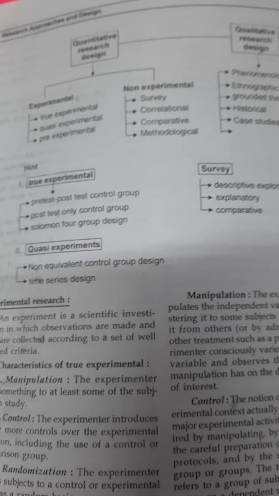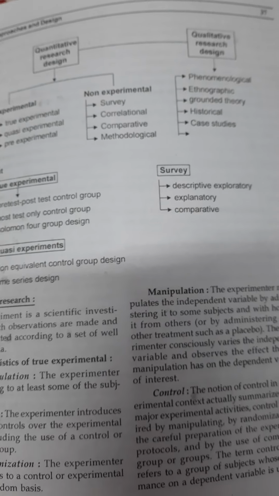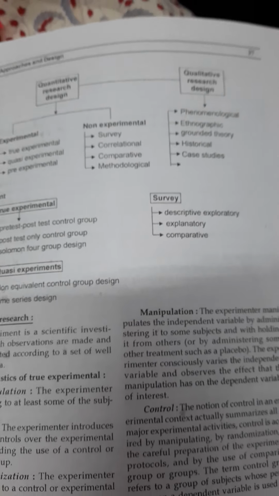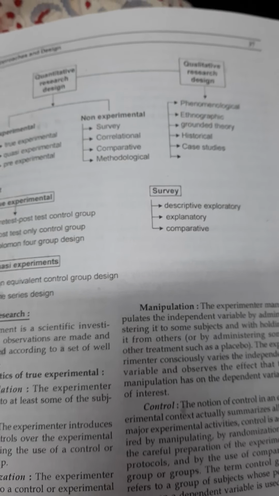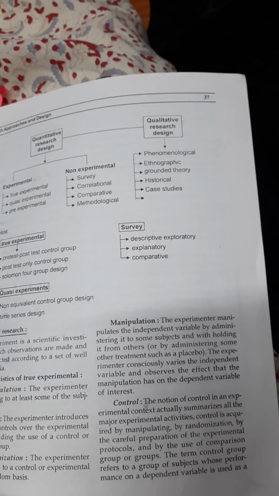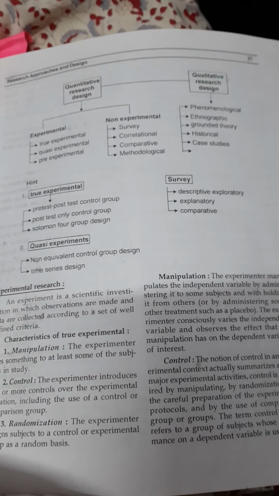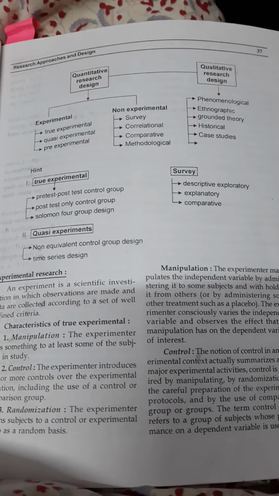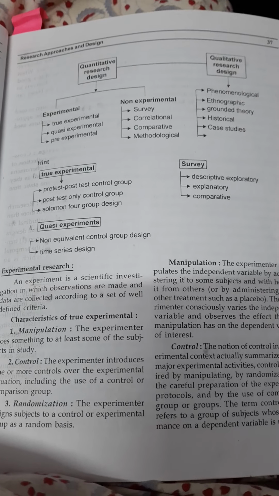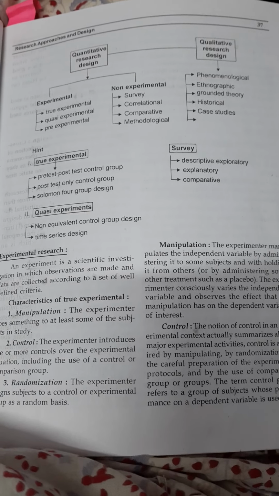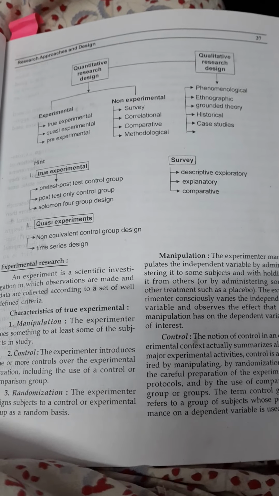research approach and design. Once again I will tell you, there are quantitative and qualitative research. In qualitative research we have phenomenological, ethnography, grounded theory, historical and case studies. Then quantitative research design is non-experimental and experimental. Non-experimental includes survey, correlational, comparative and methodological. In the survey method we have 3 types: descriptive, explanatory and comparison.